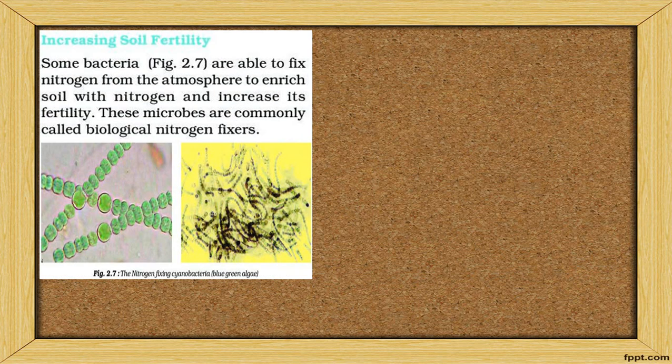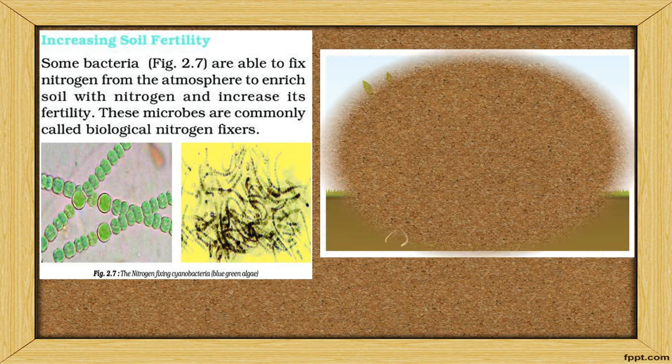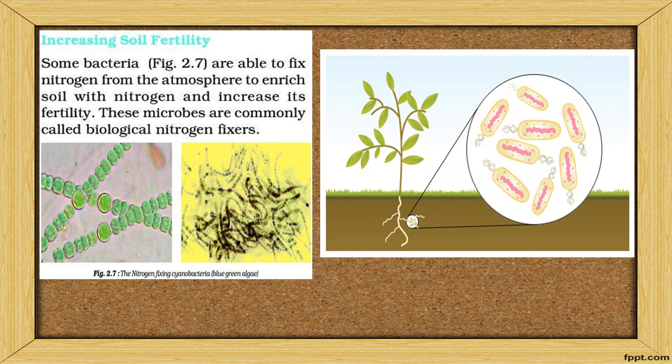Soil fertility: some microorganisms are used for soil fertility. Nitrogen-fixing bacteria present in the soil absorb nitrogen from the atmosphere and transfer it to the plant. This also increases soil fertility. For example, nitrogen is present in the air.